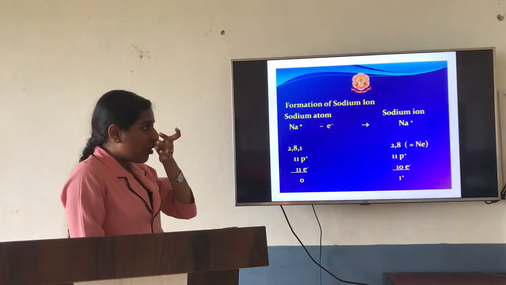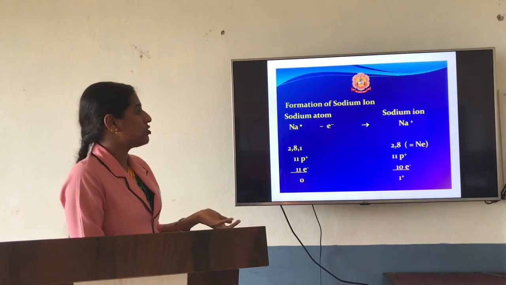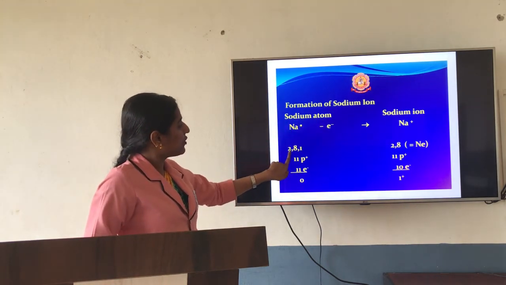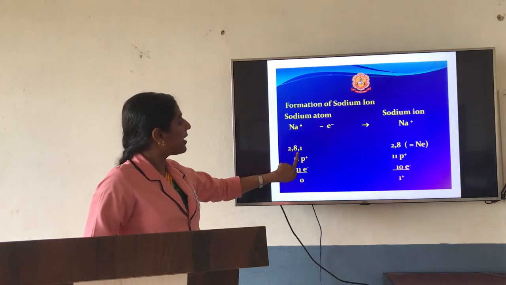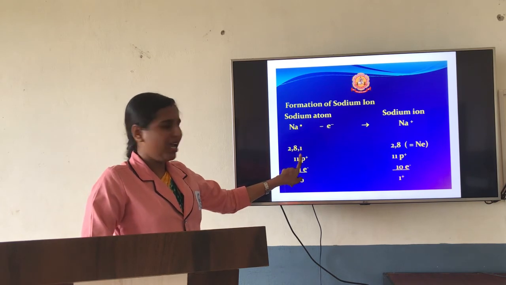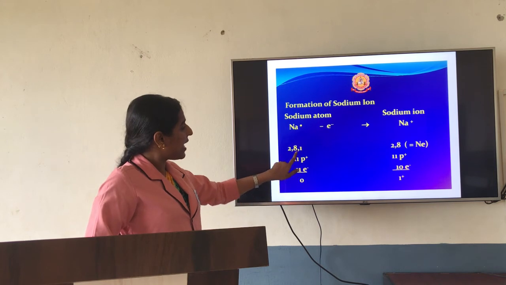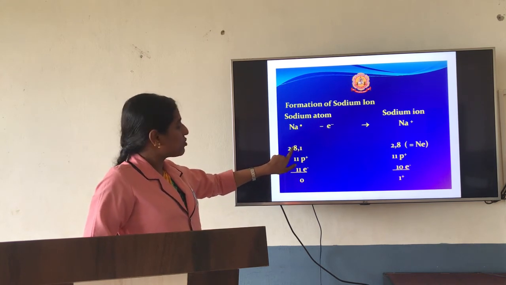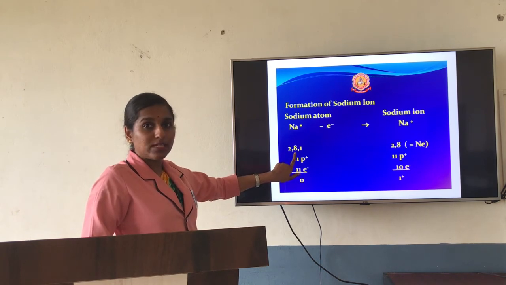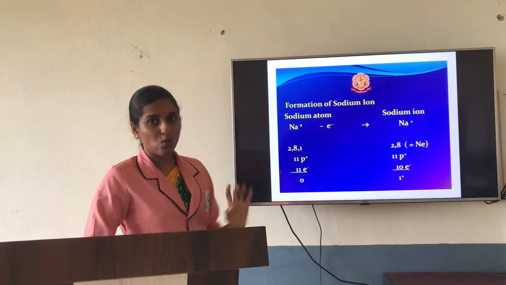Now, an example: formation of the sodium ion. How does a metal form an ion? The sodium atom's electronic configuration is 2, 8, 1. As I have told, only one electron is present in the last shell, which it doesn't want, because if it loses this one electron, the inner shell will be 2, 8. The outermost shell will then have 8 electrons, so it becomes stable. So it loses one electron.